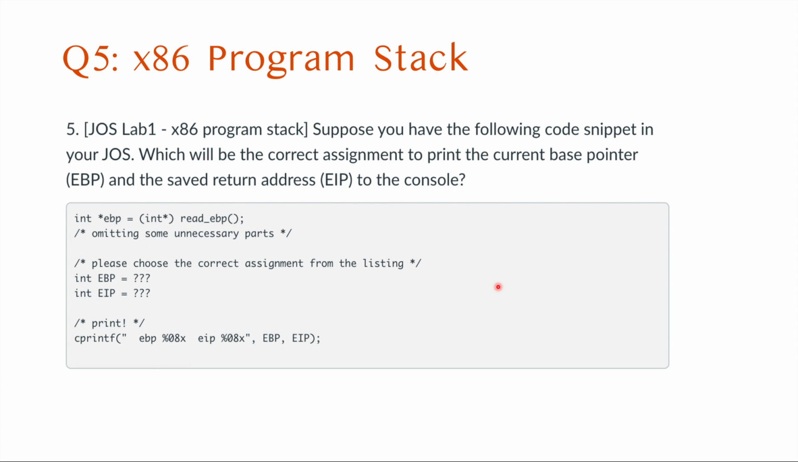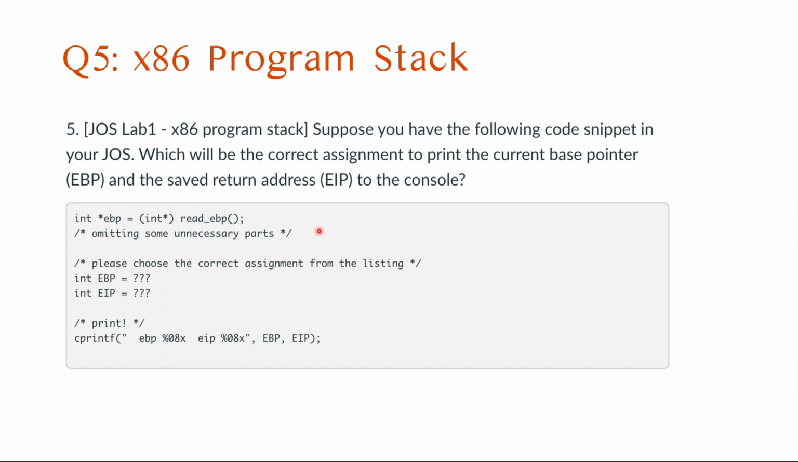Next is the x86 program stack. Suppose you have the following code snippet in your JOS. It's about reading EBP, getting EIP, and then printing the result. I removed the arguments and other parts, and just focused on EBP and EIP. You can regard this as a simpler version of the JOS Lab 1 exercises 10, 11, 12.